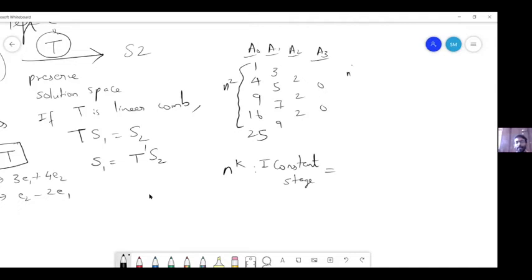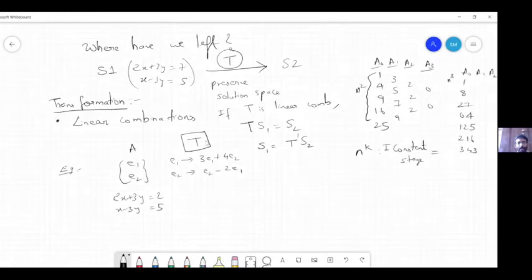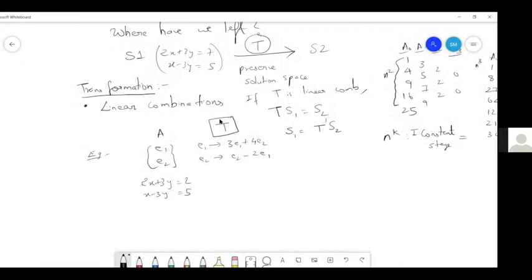If it is n cube, then we got the constant at which stage? 4 or 3? So we're able to get a matrix for this transformation. What is the matrix? That is 10, minus 3, 0, 9.